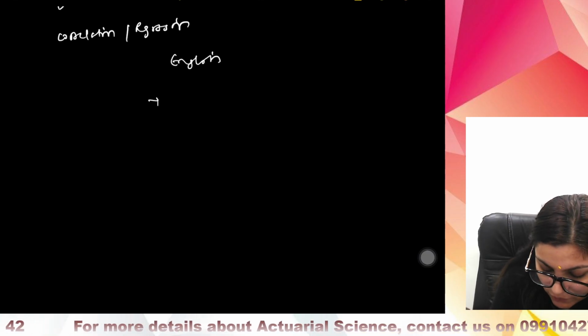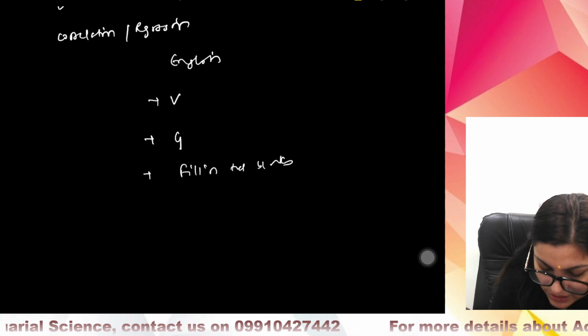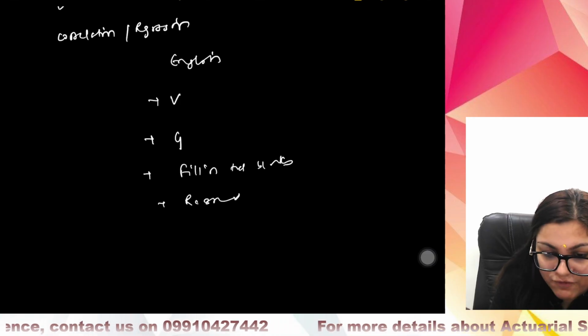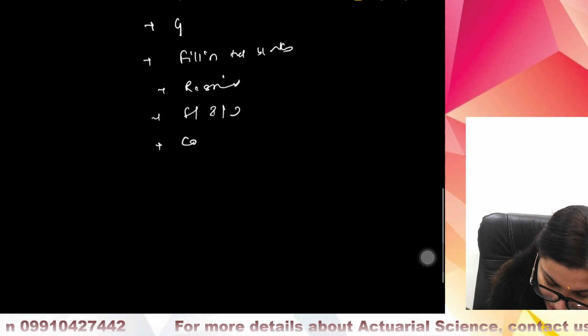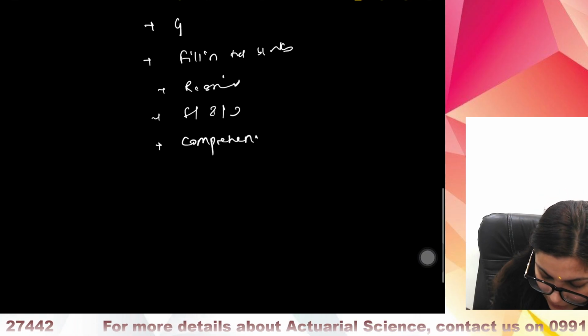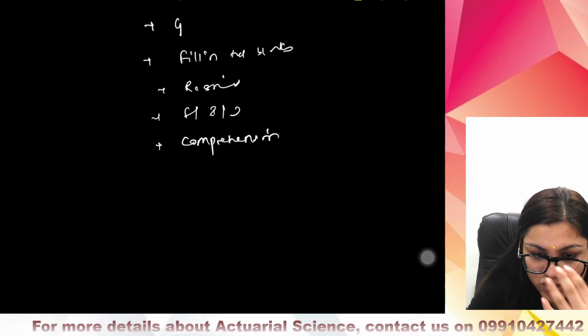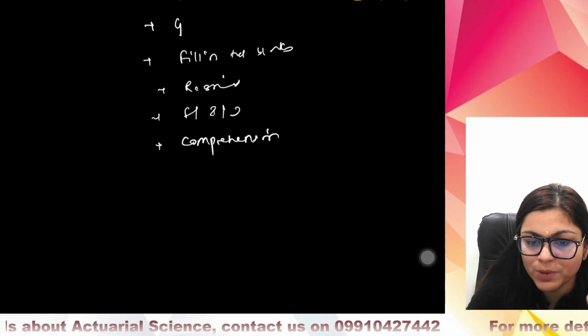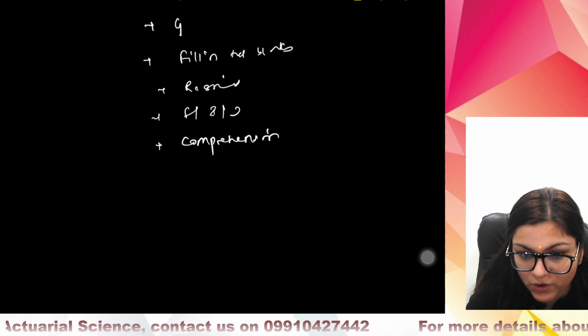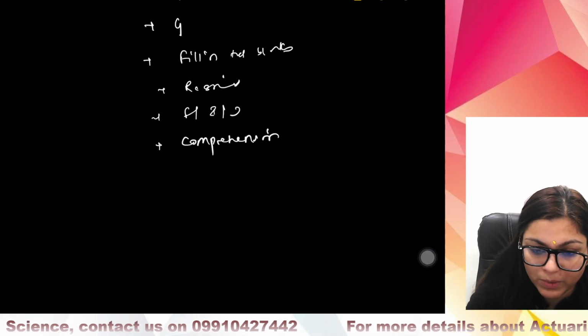And then comes our next section, which is about English. You will be tested on vocabulary, you will be tested on grammar. There can be fill in the blanks questions. We can have questions like reasoning. We can have facts, inferences, judgments questions. We can have comprehension based questions, sentence correction questions, analogies can be there, jumbled paragraph. So basically it will be testing you on three important things: your vocabulary, your grammar, and your verbal reasoning.